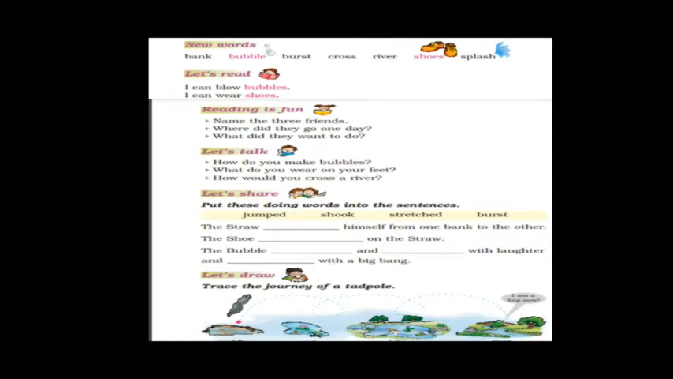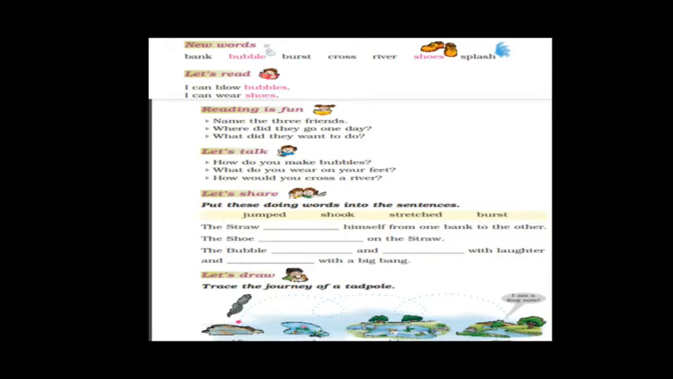So children, open page number 22 in your textbook. We'll start with the new words. We have already learned the lesson, so now in this video we are going to start with the exercise part. Shall we start with the new words, children? The very first word is bank. What is the first word written here?